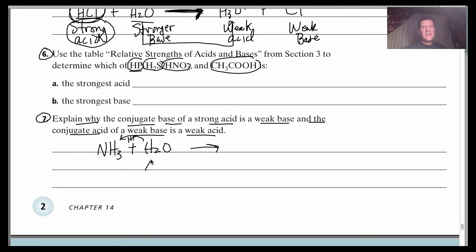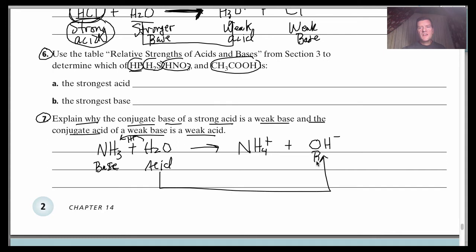So the water is acting as an acid, and the NH3 is acting as a base. And over here, the NH3 is going to accept the H plus and turn into NH4 plus. The water is going to give up its H plus and turn into OH negative, the hydroxide. Okay? So the acid on the one side is always going to turn into the base on the other side. And the base on the one side is always going to turn into the acid for the reverse direction. Okay?